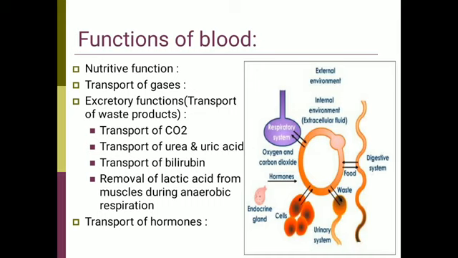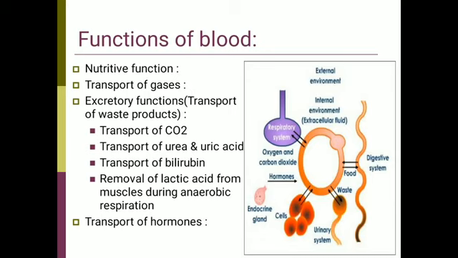Today we'll discuss functions of blood. Various vital functions of blood are: 1. Nutritive function. Blood transports glucose, fatty acids, amino acids, etc. from gut to various tissues. It also transports gases, oxygen from lungs to the tissue and carbon dioxide from tissues to the lungs.